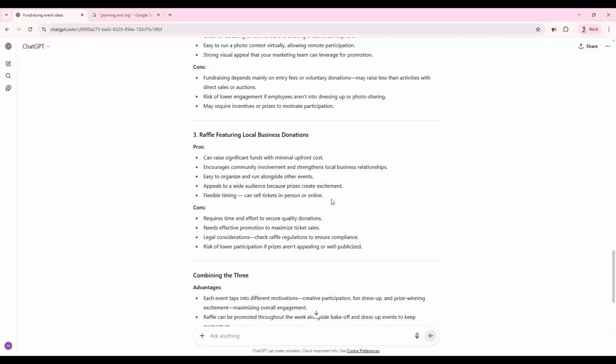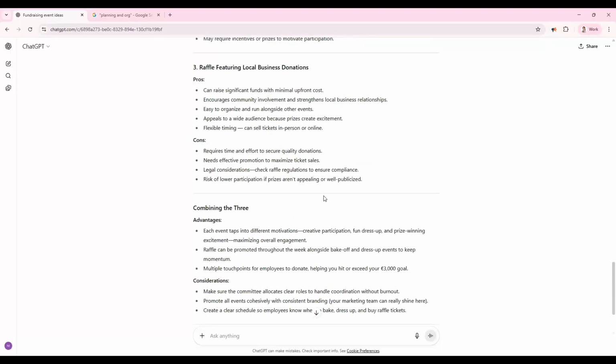Okay, excellent. Cons: requires time and effort to secure quality donations. Yes, but again, we have the people there. Legal considerations. Yeah, we can take that into account. Risk of lower participation if prizes aren't appealing. I don't think that'll be an issue, and we are going to publicise it well because we have the team there to do it.